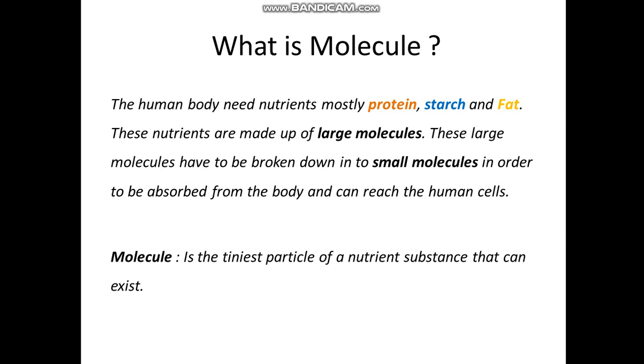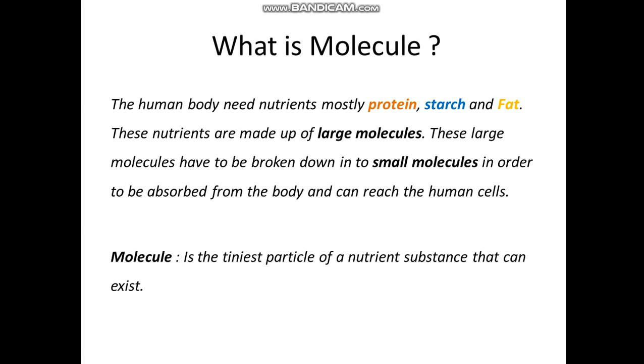The human body needs food: vitamins, protein, starch, but mostly we need food that gives us energy, like protein, starch, and fat. These are found in large molecules. So these large molecules, when they go into the stomach, have to be transported to the blood, because the blood is responsible for taking this food to each cell in the body. They cannot be transported as big molecules. They have to break down into small molecules. This is done first by the mouth,